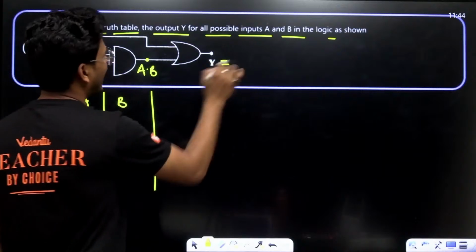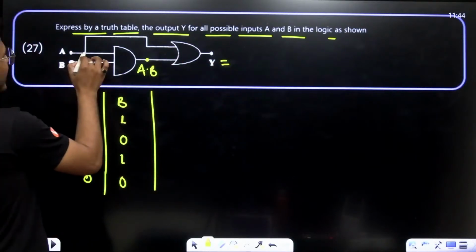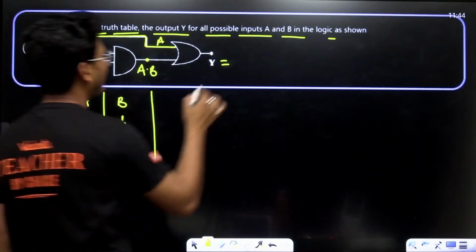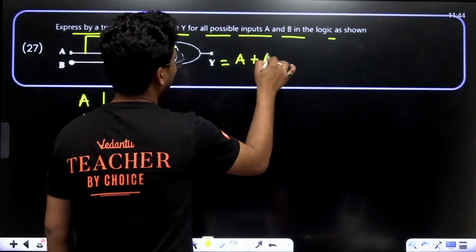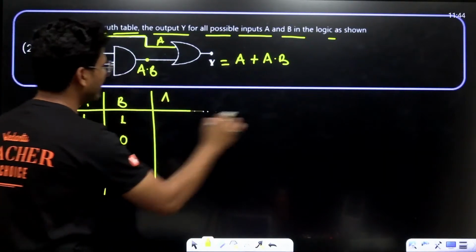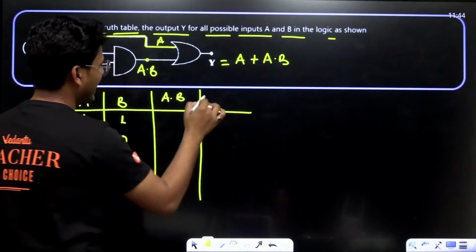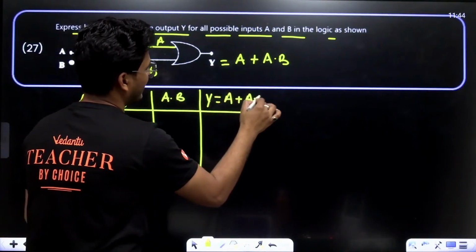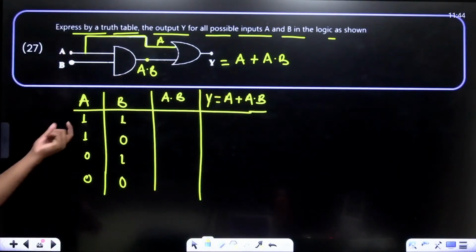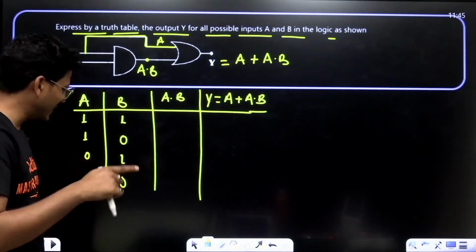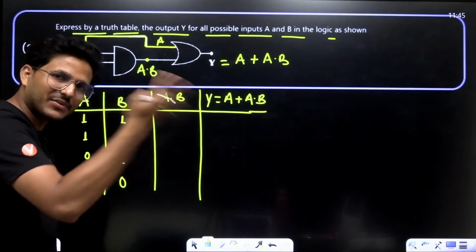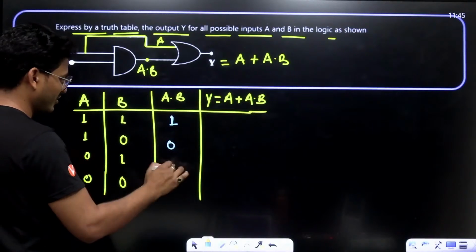And what is the value of Y then? This is an OR gate. A is directly coming from here, and this is A dot B. That means Y is A plus A dot B. So, we calculate the intermediate term A dot B first, then Y equals A plus A dot B. This is the final result. Now, firstly, A dot B: when both inputs are high, the output is high, otherwise 0. If 1 dot 1, then the output is 1, otherwise 0. That is 1, 0, 0, 0.